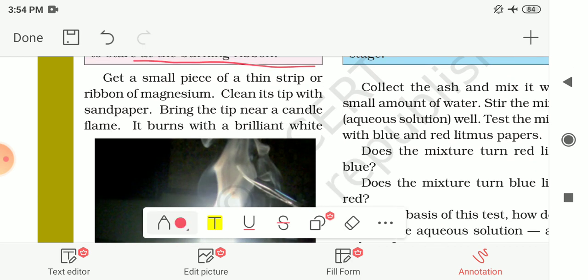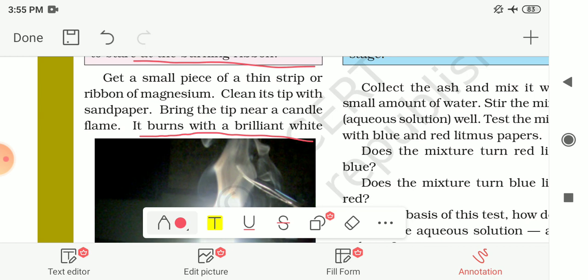For this, get a small piece of thin strip or ribbon of magnesium. Then clean its tip with sandpaper. We have to clean this magnesium ribbon with the help of sandpaper. Sandpaper is a kind of paper which is used to remove rust from metal.